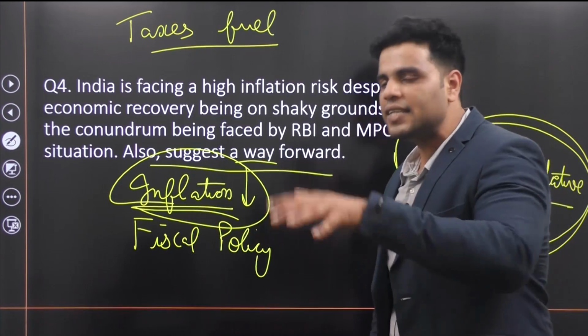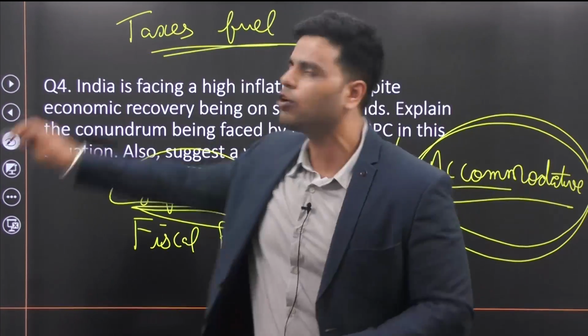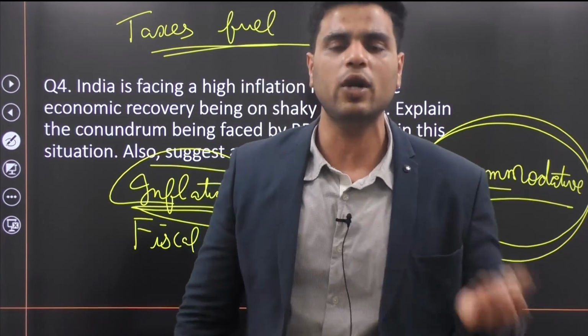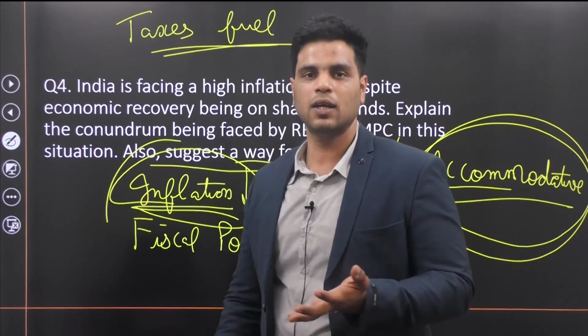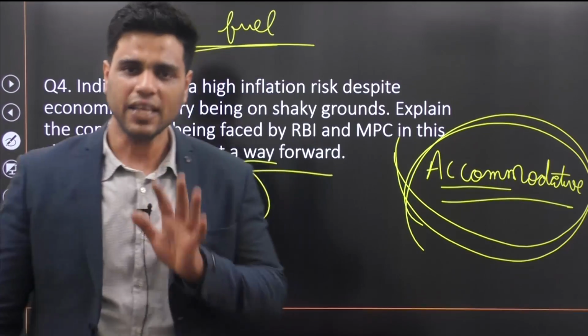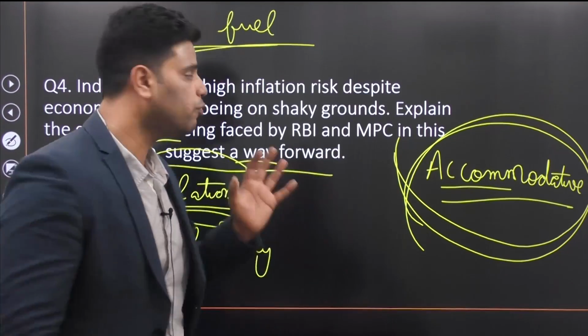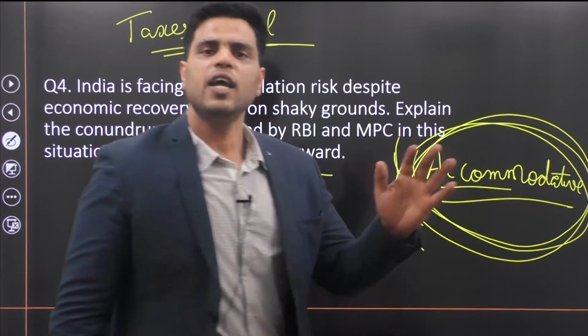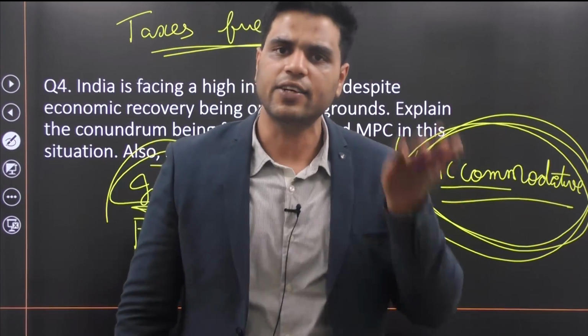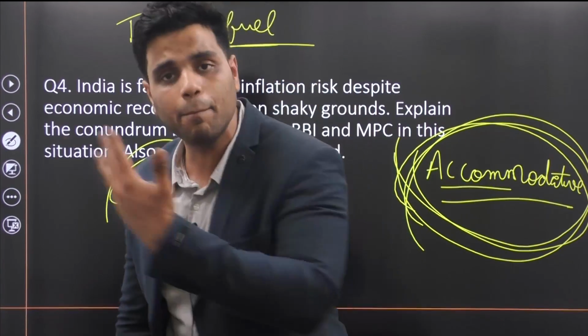So to make petrol and diesel cheap, government should reduce taxes on fuel, reduce excise duty on petrol and diesel. That would reduce inflation to a certain extent. Until that time, it would also buy RBI some time to focus on economic growth and keep its policy accommodative. Eventually, RBI will increase interest rates. Eventually, RBI will come back to inflation.